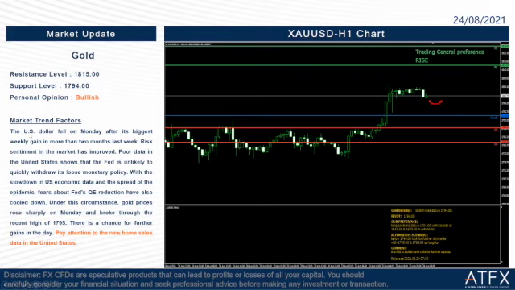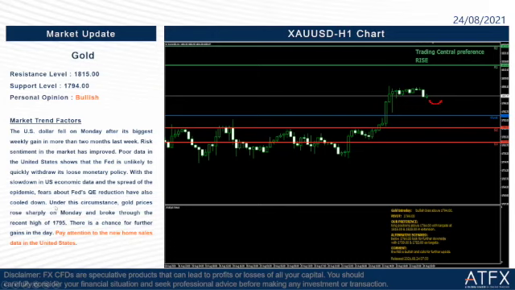The US dollar fell on Monday after its biggest weekly gain in more than 2 months last week. So risk sentiment in the market has improved. Poor data in the United States shows that the Fed is unlikely to quickly withdraw its loose monetary policy. With the slowdown in US economic data and the spread of the epidemic, fears about the Fed's QE reduction have also cooled down.